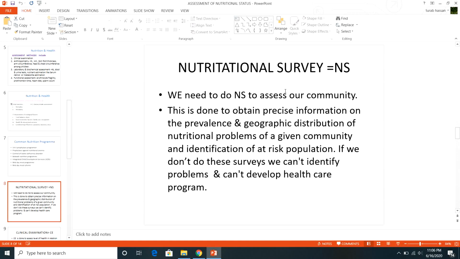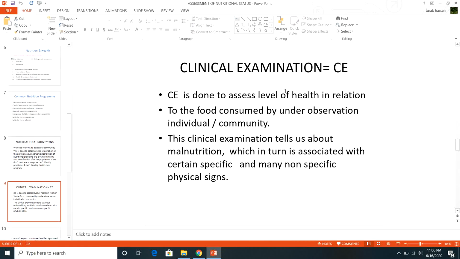So the nutritional survey is the key so that we can assess the nutritional status. During this survey, what will we do? Number one is the clinical examination. Now you are all doing physical and clinical examination in your medical wards, and I think you have become masters of it.